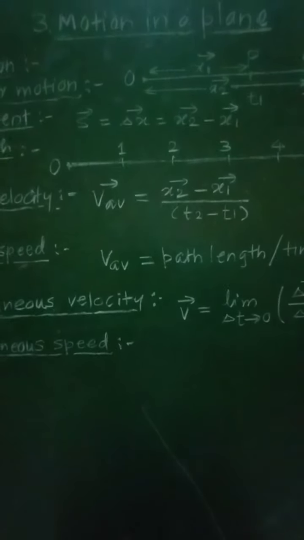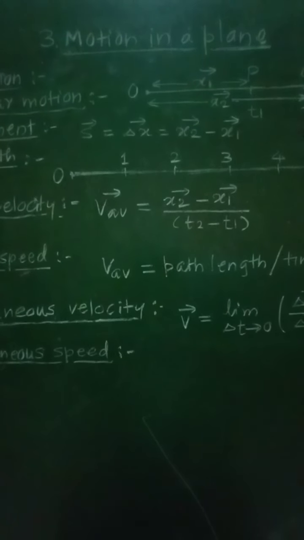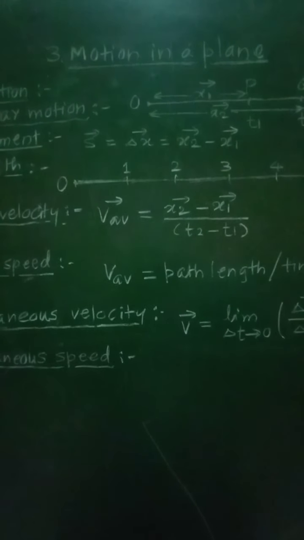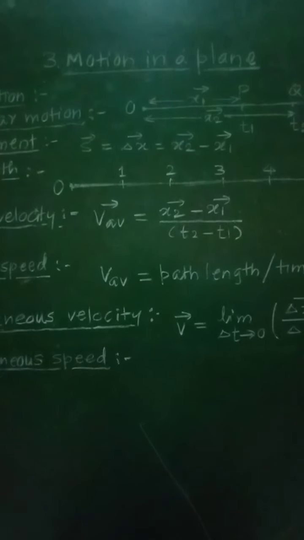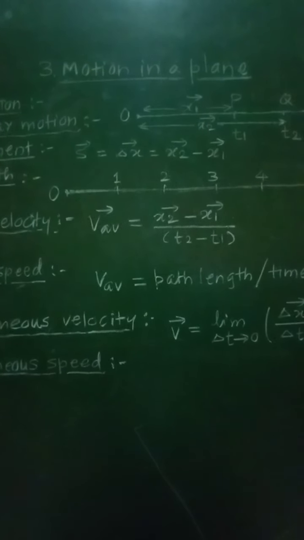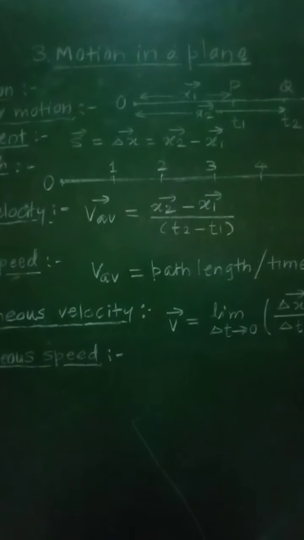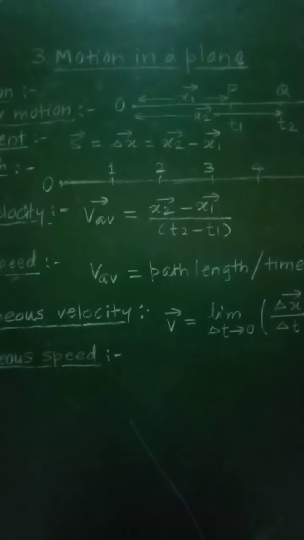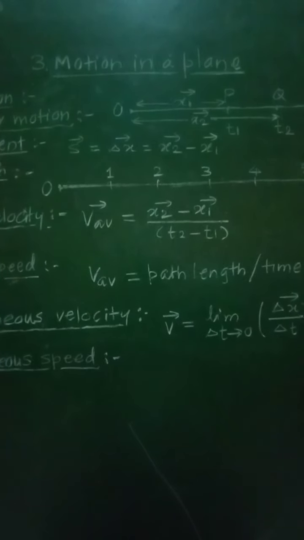On the other hand, if the object reverses its direction along that same path, then the path length will be greater than the magnitude of the displacement, and hence average speed will be greater than the average velocity in magnitude.